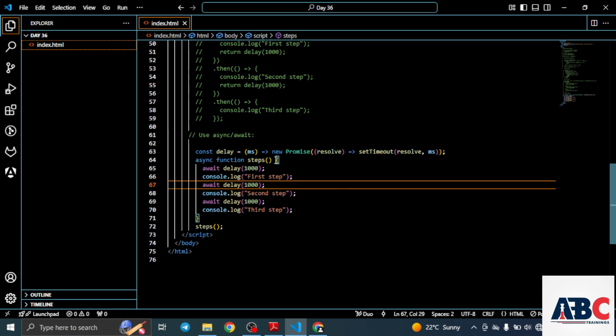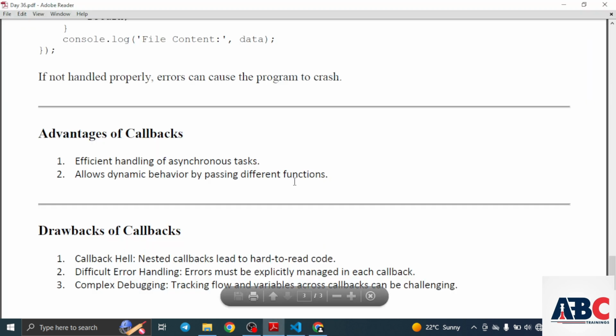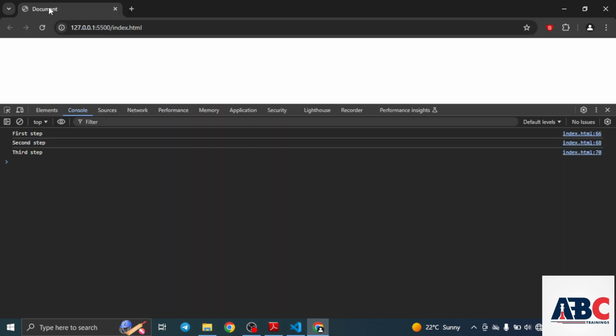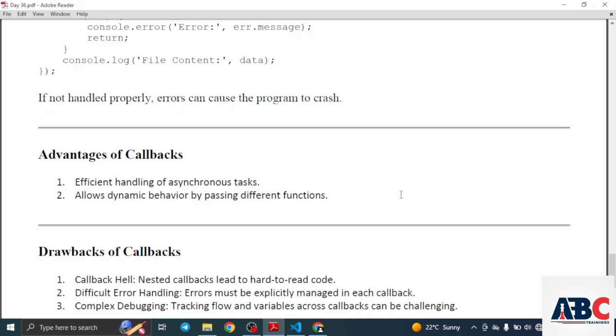Async function steps, await delay, in our Node also. Here we can see first step, second step, third step. In our code also we have used an async function and await delay for 1000 milliseconds. Here we can see also.